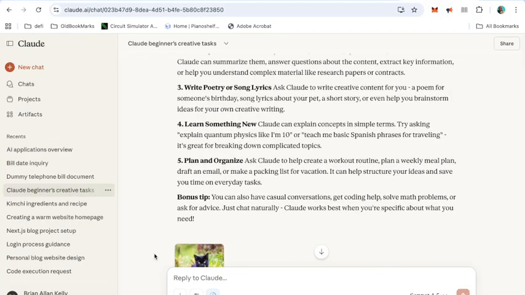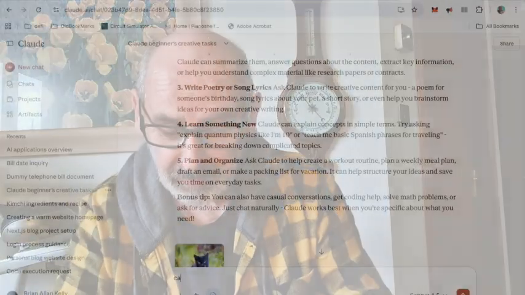So now we're on to my favourite. I'm looking forward to this one. It's writing poetry or song lyrics. And you're thinking, well, at the end of the day, it's a machine. Is it going to have that emotional spark you get when you connect with a song or a poem? Can the machine do that? We'll find out. I want to write a poem, I think a wee poem about my wee dog called Whiskey.